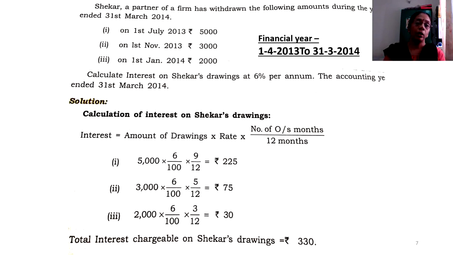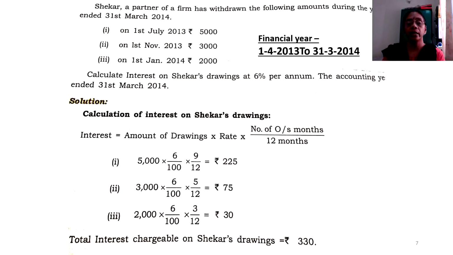Here goes a particular sum. Shaker, a partner of a firm, has withdrawn the following amounts during the year ended 31st March 2014. There are three different dates given to us. On 1st July 2013, 5,000 rupees had been withdrawn. On 1st November 2013, 3,000 rupees had been withdrawn. And on 1st January 2014, 2,000 rupees had been withdrawn.